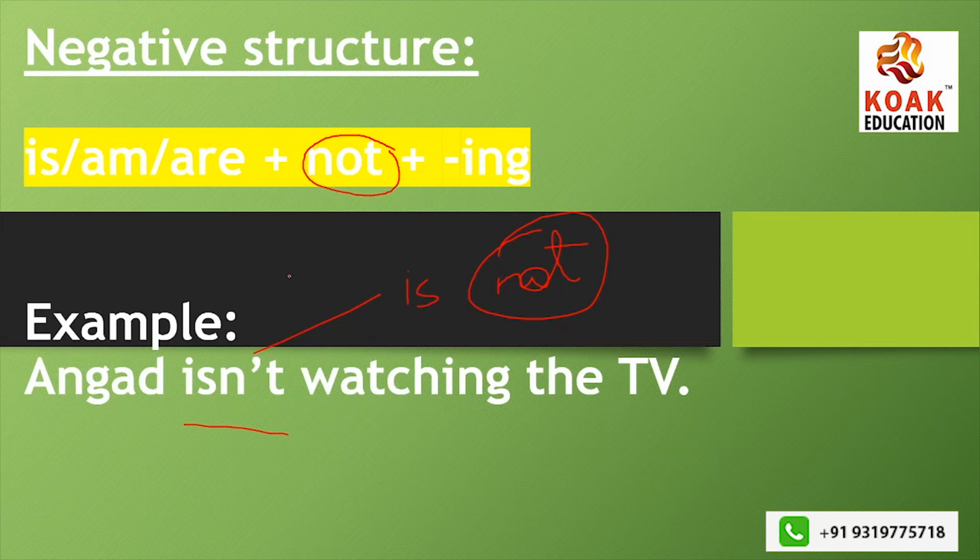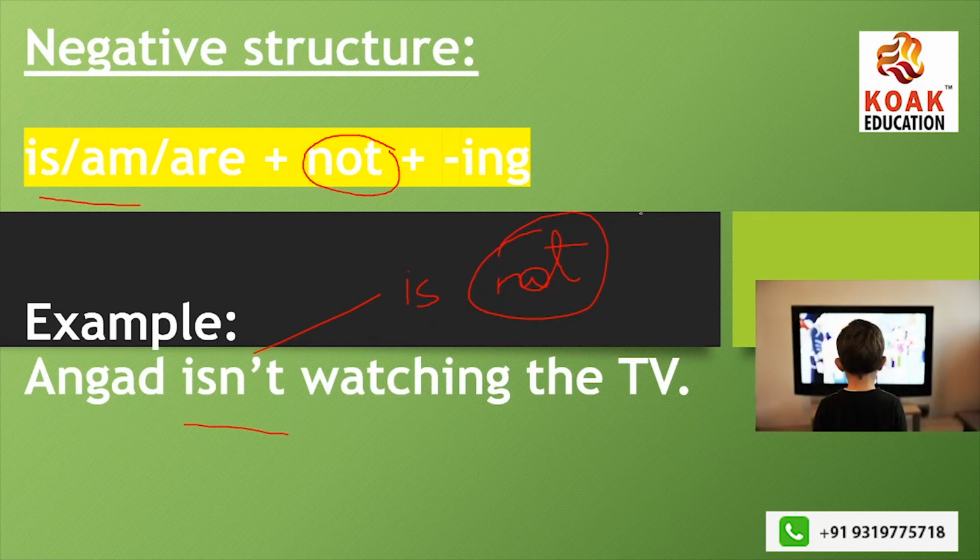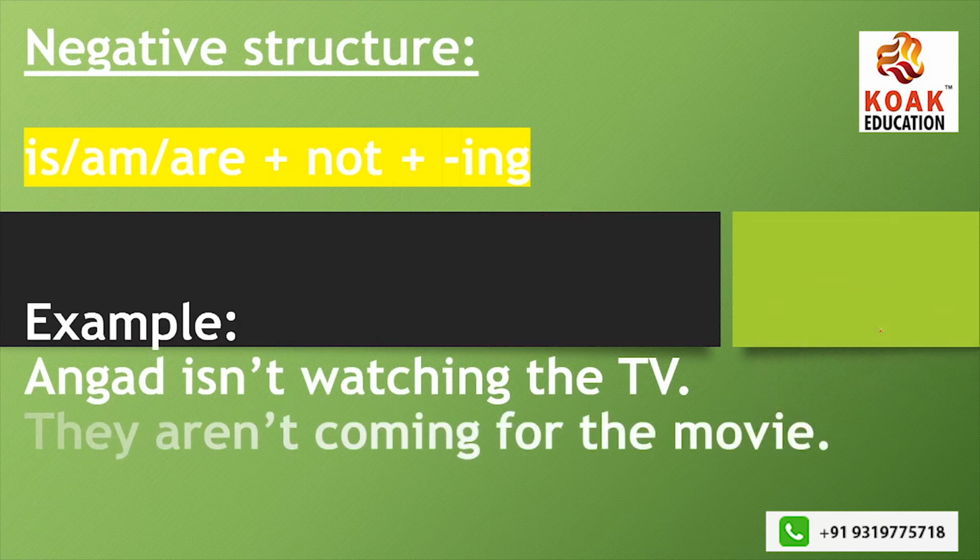But you have to remember one thing: not cannot come afterwards, not cannot come before. The place of not is just after the helping verb. You will use not just after the helping verb. That is important. Next example. Angad isn't watching television, but Angad is actually watching television.